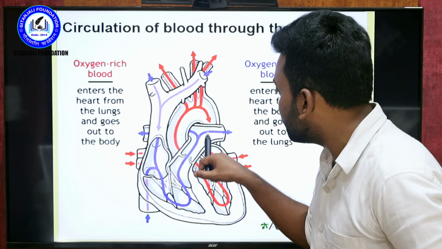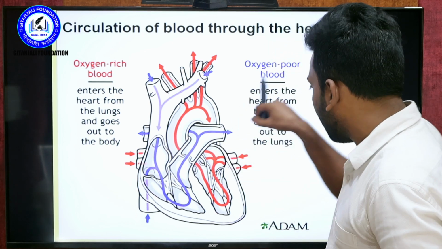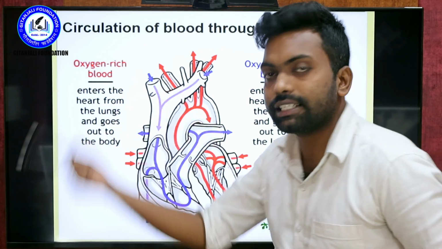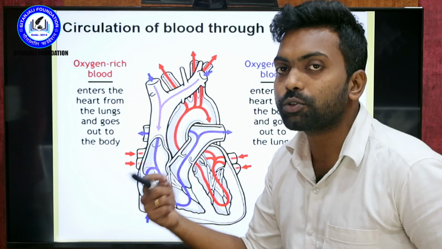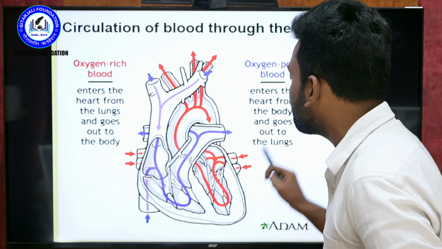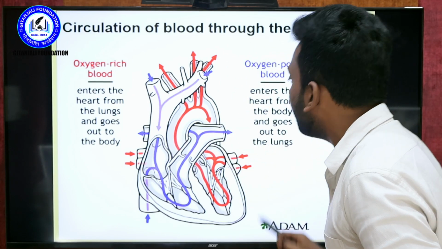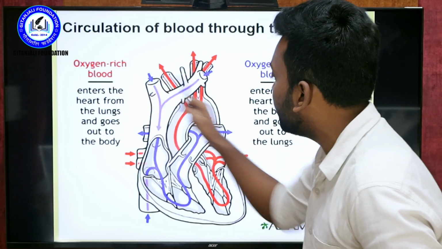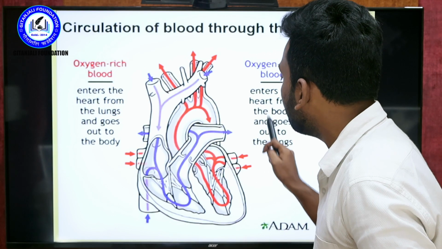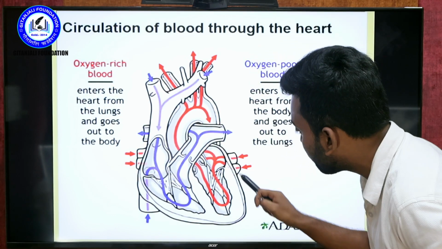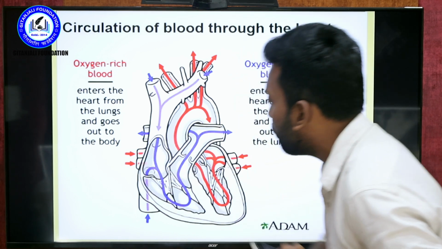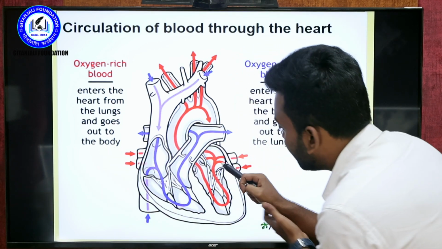Okay, once it reaches the lungs, the lungs take care of the purification of the blood. In the next session, I will tell what main purification happens in the lungs. Within the lungs the purification happens, and purified blood, nothing but oxygenated blood, comes through the pulmonary veins. Once the purification is completed, there are two pulmonary veins: this is the left pulmonary vein, this is the right pulmonary vein. These two are connected here.